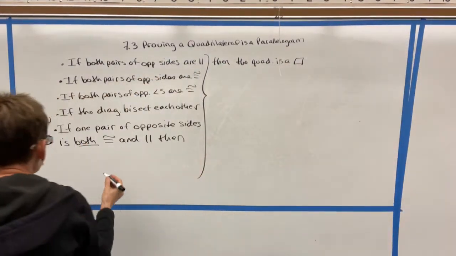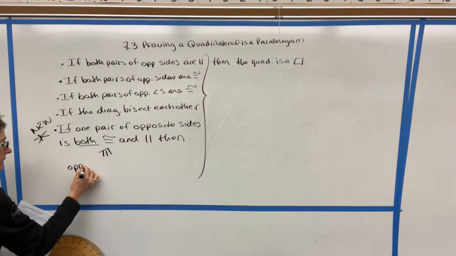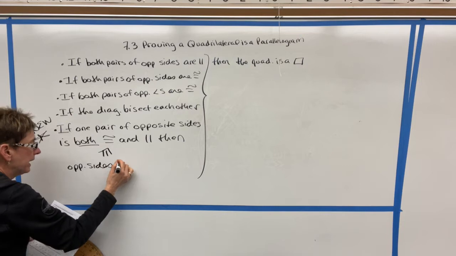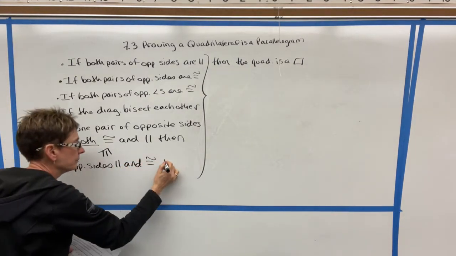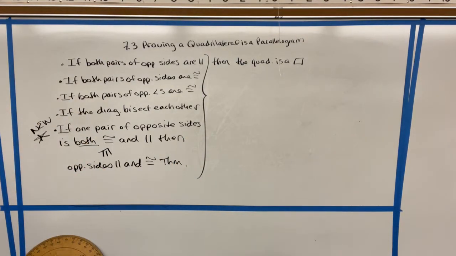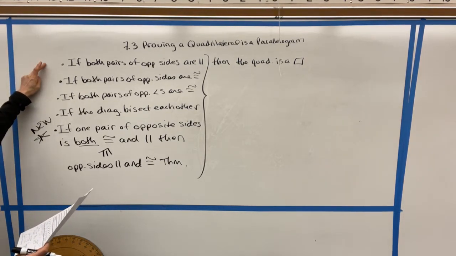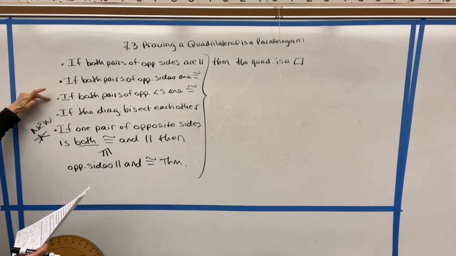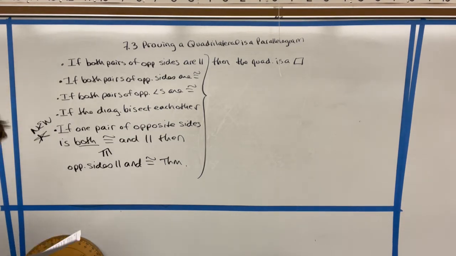This last one is called the opposite sides parallel and congruent theorem. The other ones would be called the converses. So this would be the opposite sides converse, this would be the opposite angles converse, the parallelogram diagonals converse, and so on.